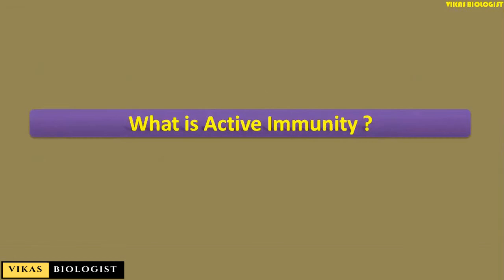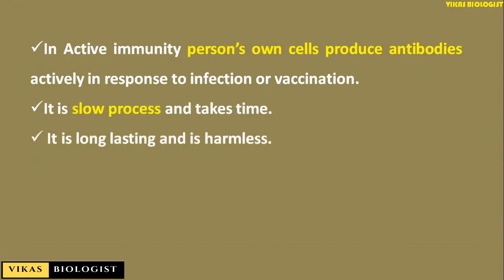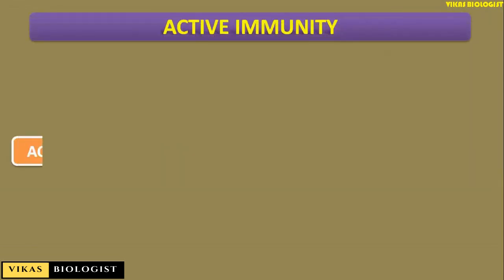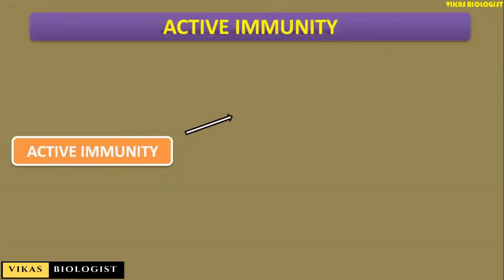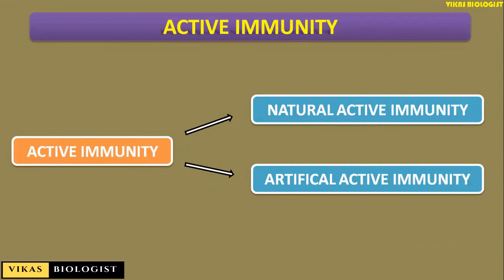When you look at what is active immunity, in active immunity we see that the person's own cells produce antibody actively in response to infection or vaccination. It is a slow process and takes time. It is long lasting and is harmless. Active immunity may again be classified as natural or artificial, natural active immunity and artificial active immunity.